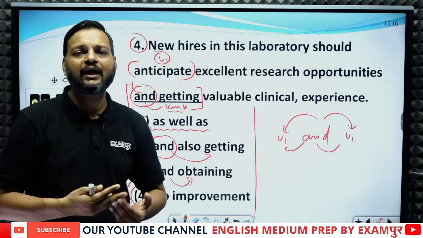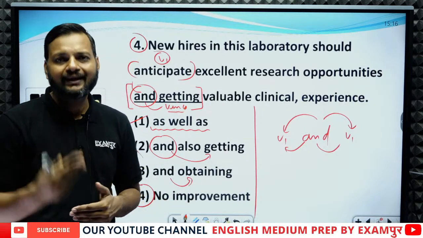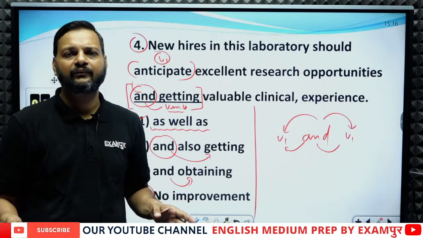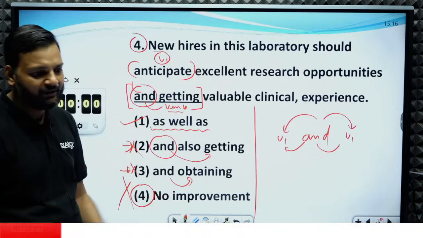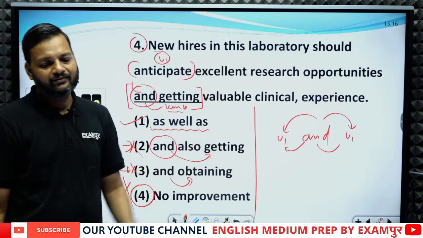And as well as completes the sentence. If we are using as well as, we do not need getting or and or anything. Okay, so as well as is the right answer. Hope you got the answer.